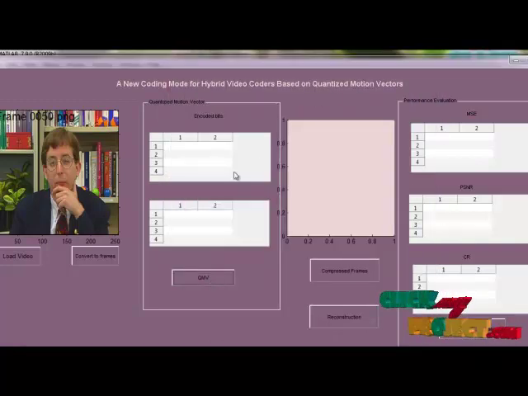Then the quantized motion vector is calculated. The quantized motion vector is used to calculate the motion estimation. The motion vector is a key element for estimating the motions. And then motion compensation is an algorithmic technique employed in the encoding of video data for video compression. For example, in the generation of MPEG-2 files, motion compensation describes pictures in terms of the transformation of a reference picture to the current picture.